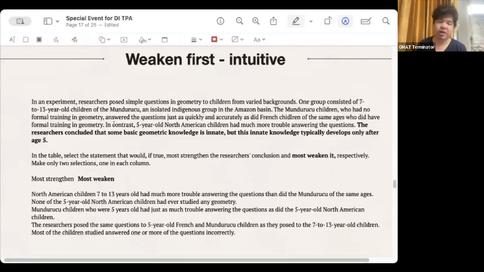Because the position of this question is different, the roles you need to bring into play are different. If it is strengthen, it means to bring yourself into play with the researcher. How can I prove that my conclusion is correct? If it is weaken, it means to attack the researcher's role. Now, let's think about which one should be done first. In fact, these two are independent of each other. There is no dependence between them. It is not about who decides first and who decides later. It is not a cause and effect. It is a completely contrasting attitude. So in fact, you can do both sides separately.